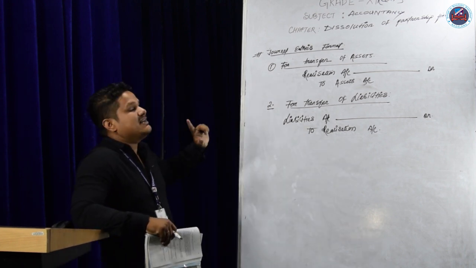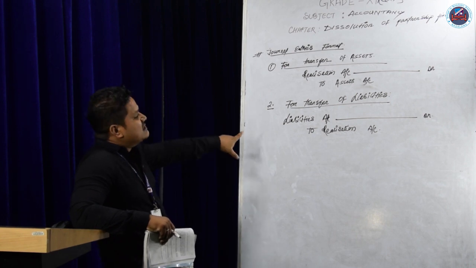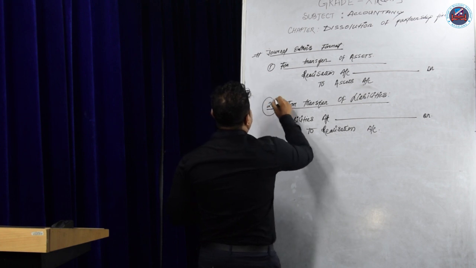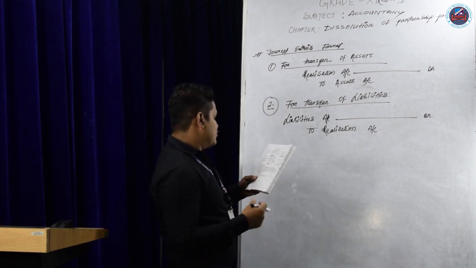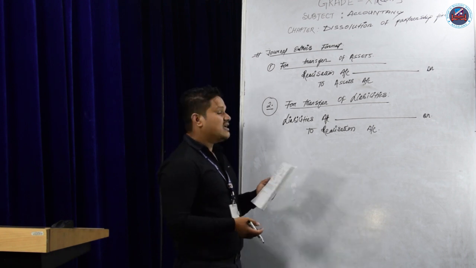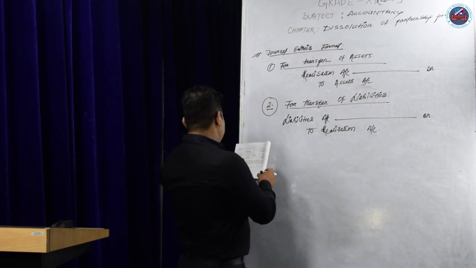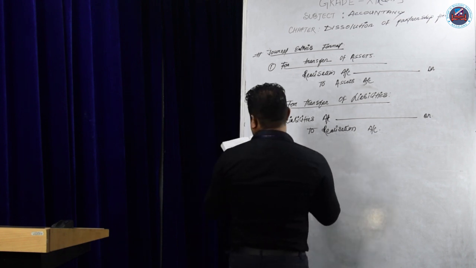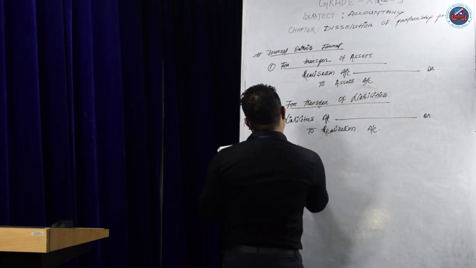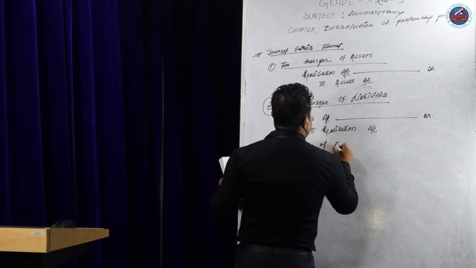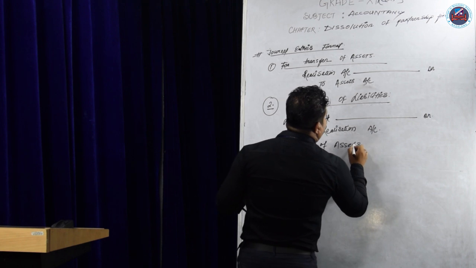Okay, we have done the ledger account. Now we will do the journal entries. After transferring the assets and liabilities, we will sell the assets or revalue the assets and pay off the liabilities. So first of all, we will sell the assets. Suppose the asset is sold. For sale of assets, if the assets are sold, what will be the entry?